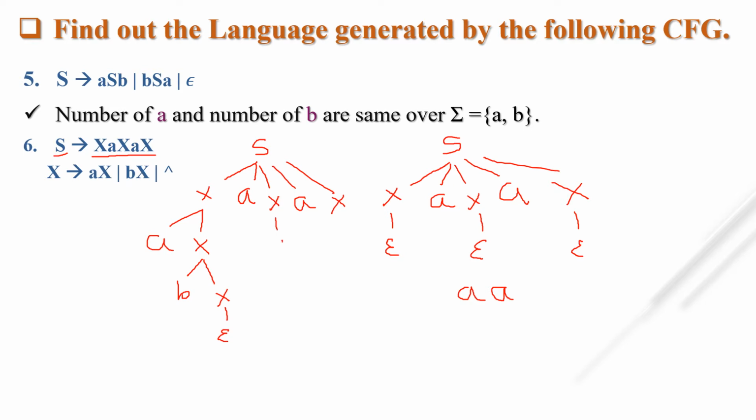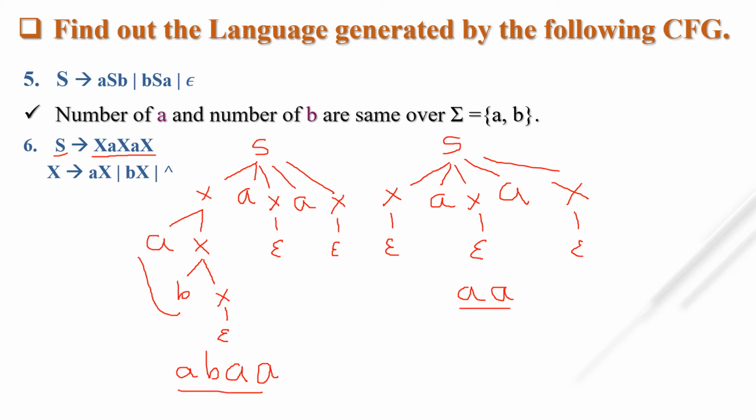Similarly, from this x, suppose I am taking directly null. So which string is generated from here? A, B, then A and A.